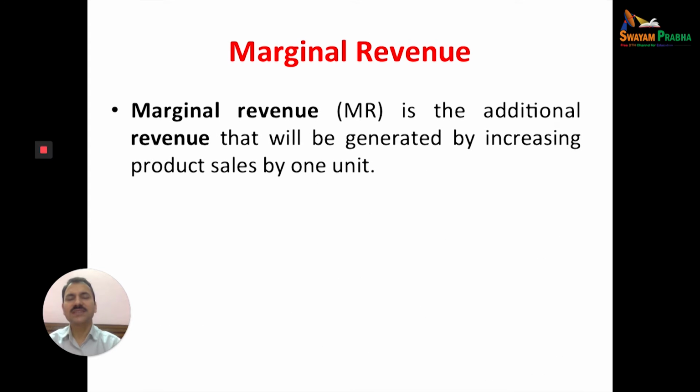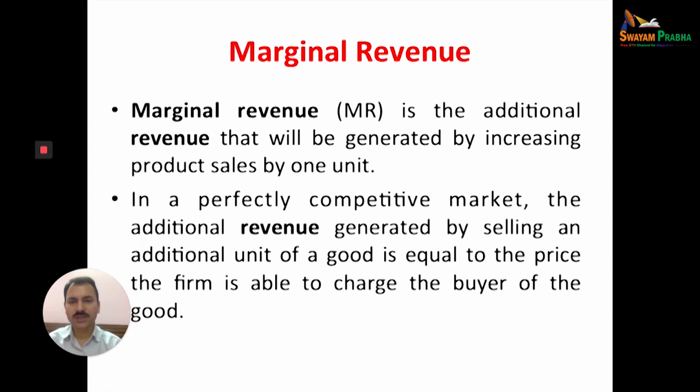Let us discuss the next important concept, that is marginal revenue, MR. Marginal revenue is the additional revenue that will be generated by increasing product sales by one additional unit. When you sell an additional unit of the product, there will be a change in total revenue, which is called marginal revenue.